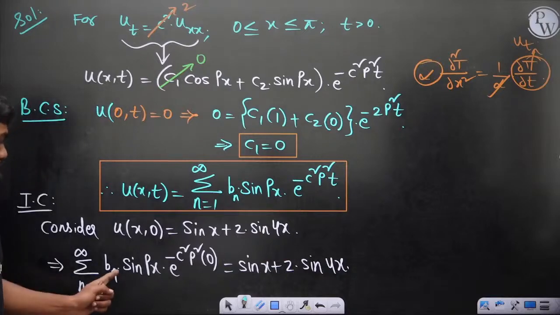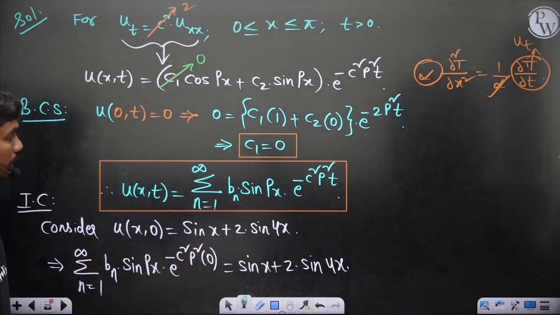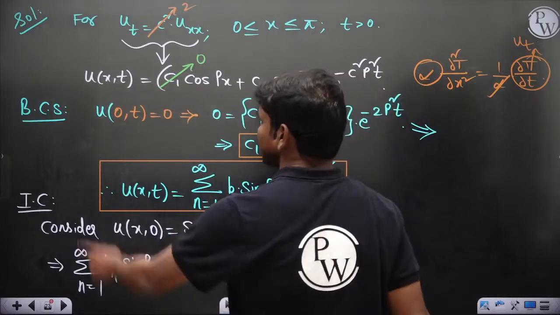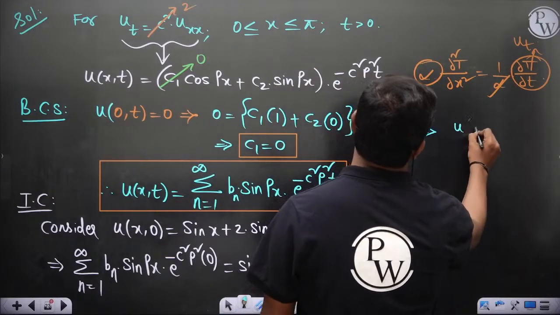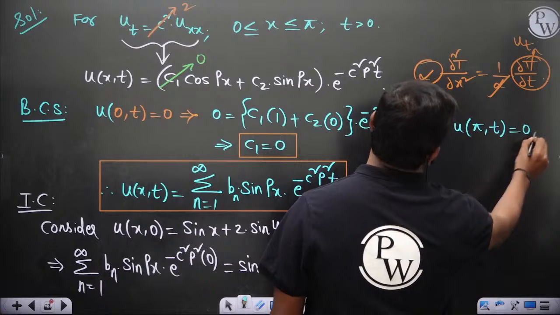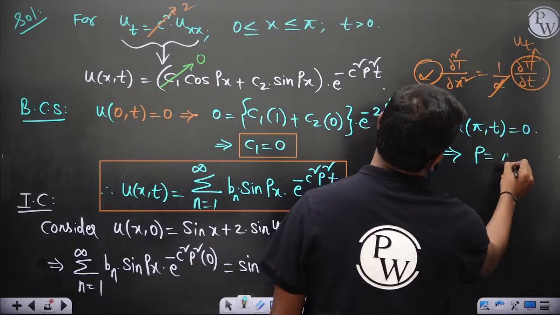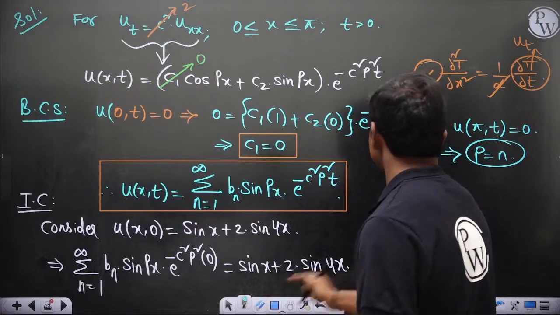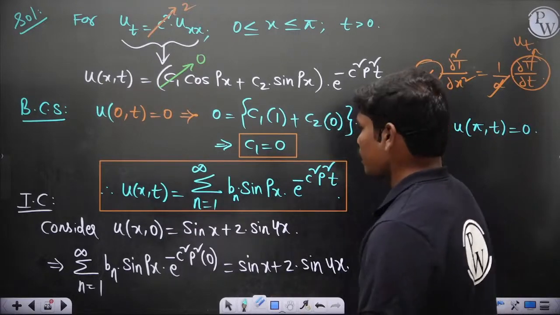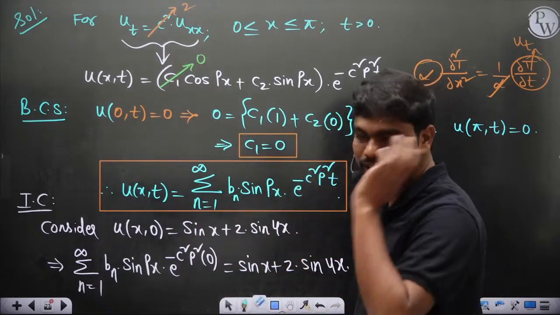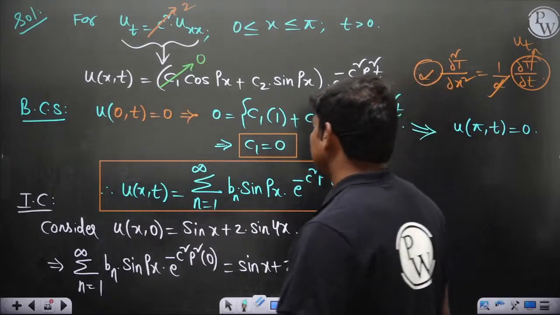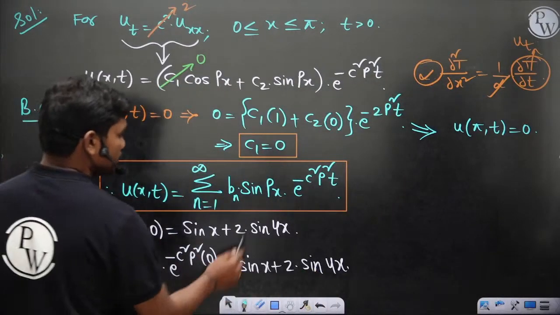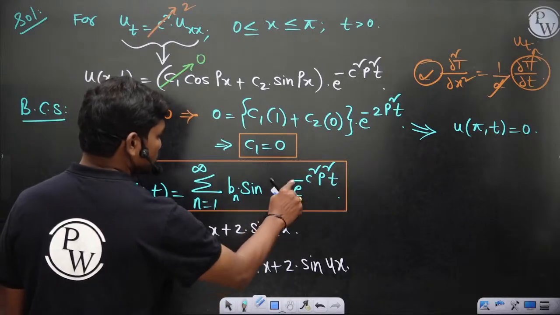Guys, I forgot to do one thing. Here there is one more boundary condition. What is that? u of pi comma t is equal to 0. So this tells you p should be n, where n is some integer, because sometimes my direct thinking gives you some problems. I'll do one thing: before I go for this step, I'll replace this p with n. Why? I'll show you first.